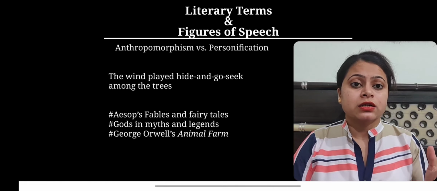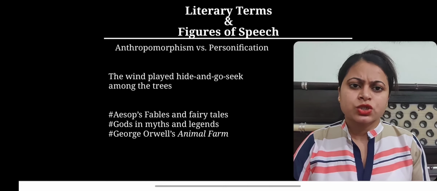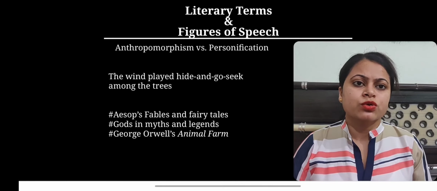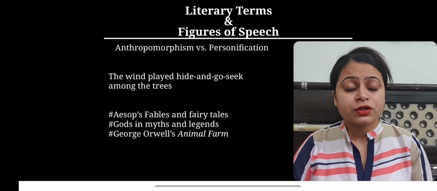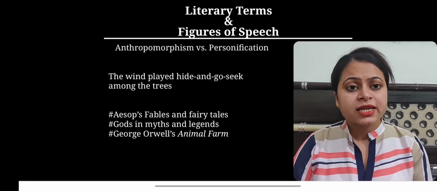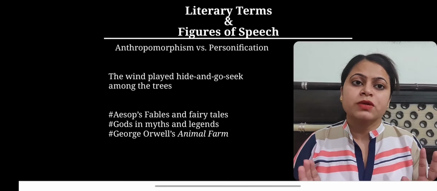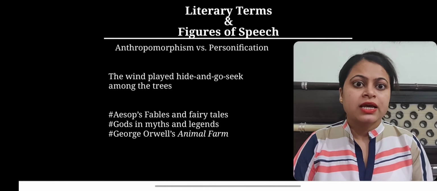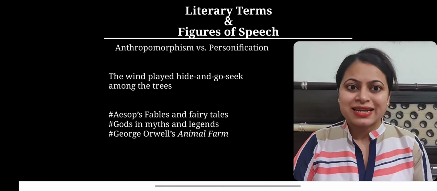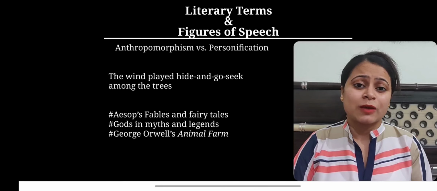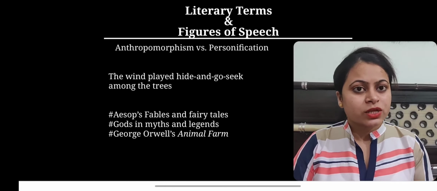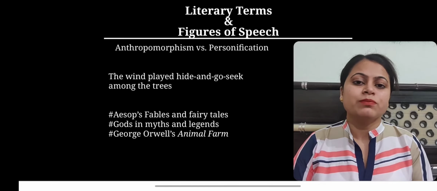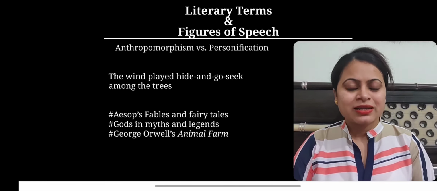And in many cultures there are many examples of both of these devices, like Aesop's fables and fairy tales. There are many characters who are anthropomorphized and personified as well, and there are many in myths and legends. And there is a very remarkable example, Animal Farm by George Orwell, which is a very good example of anthropomorphism and personification as well. So that's all for today.